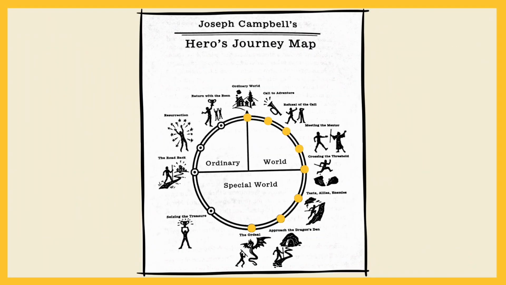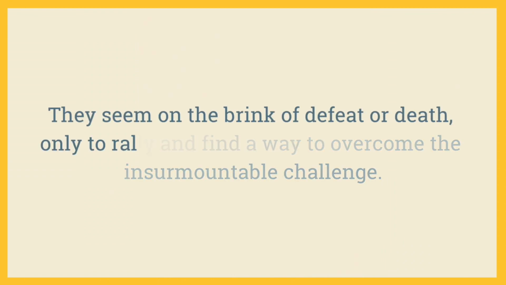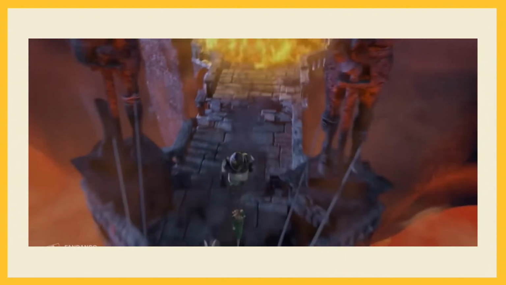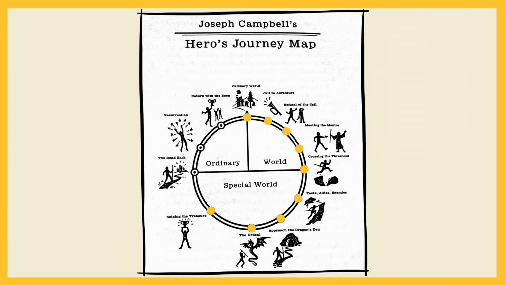The hero faces their darkest hour. They seem on the brink of defeat or death, only to rally and find a way to overcome the insurmountable challenge. It's a moment of rebirth, where they emerge with newfound strength. Shrek faces the dragon and defeats it. He then rescues Fiona from the tower.